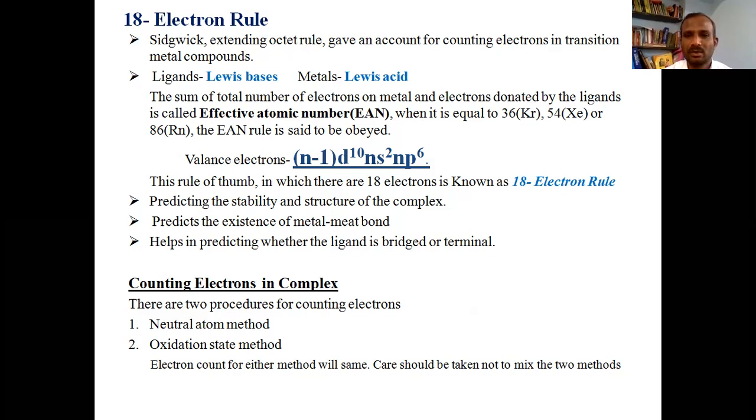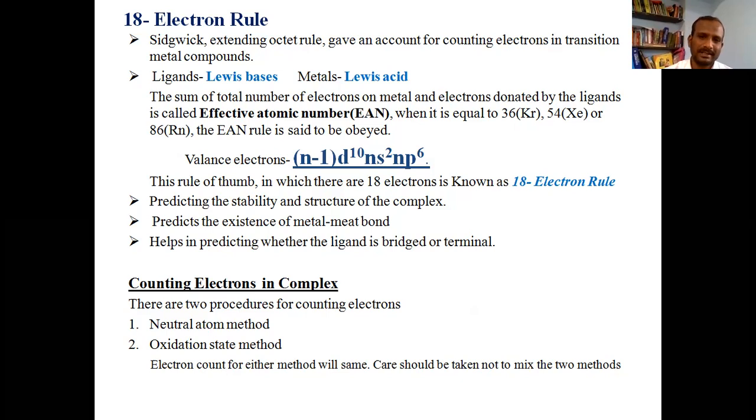The EAN rule is obeyed when the coordination compound contains 36, 54, or 86 electrons. To avoid confusion with these numbers, the EAN rule is simplified, and that simplified version is the 18 electron rule.